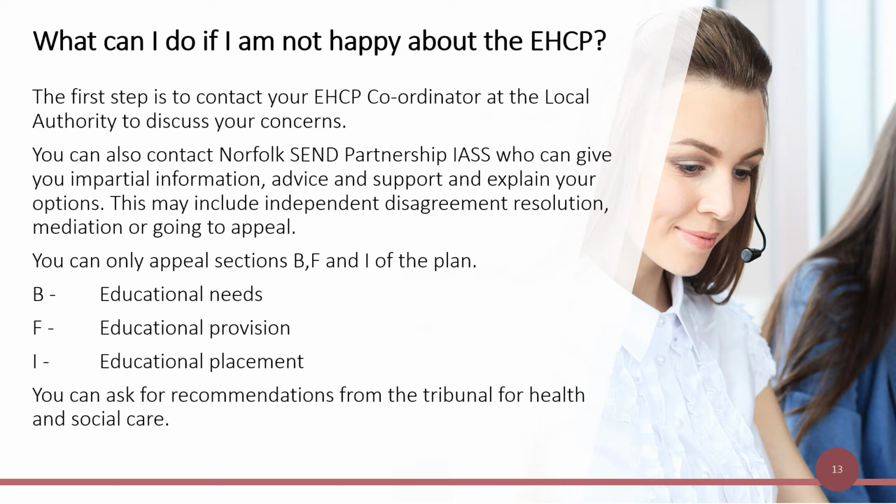What can I do if I'm not happy about the EHCP? The first step is to contact your EHCP coordinator at the local authority to discuss your concerns. You can also contact Norfolk SEND Partnership, IASS, who can give you impartial information, advice and support and explain your options. This may include independent disagreement resolution, mediation or going to appeal. You can only appeal sections B, F and I of the plan: B, educational needs; F, educational provision; and I, educational placement. You can ask for recommendations from the Tribunal for Health and Social Care.